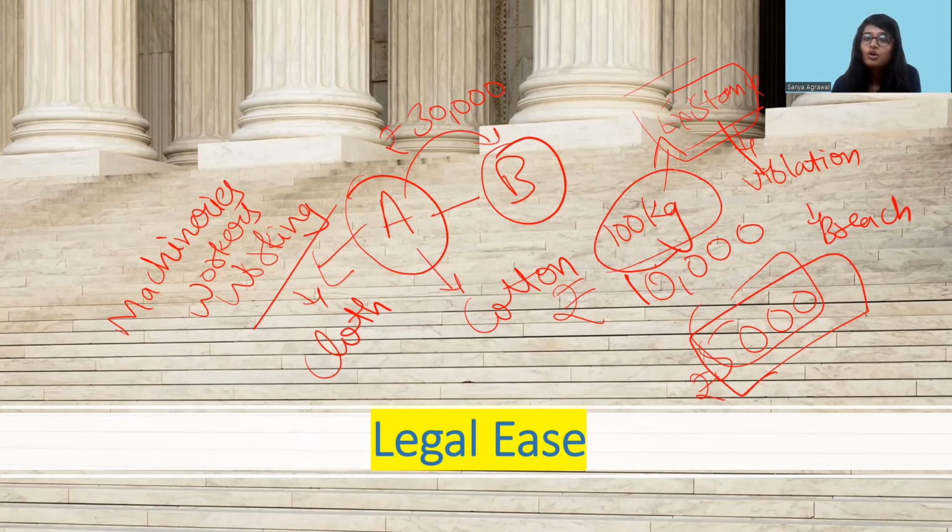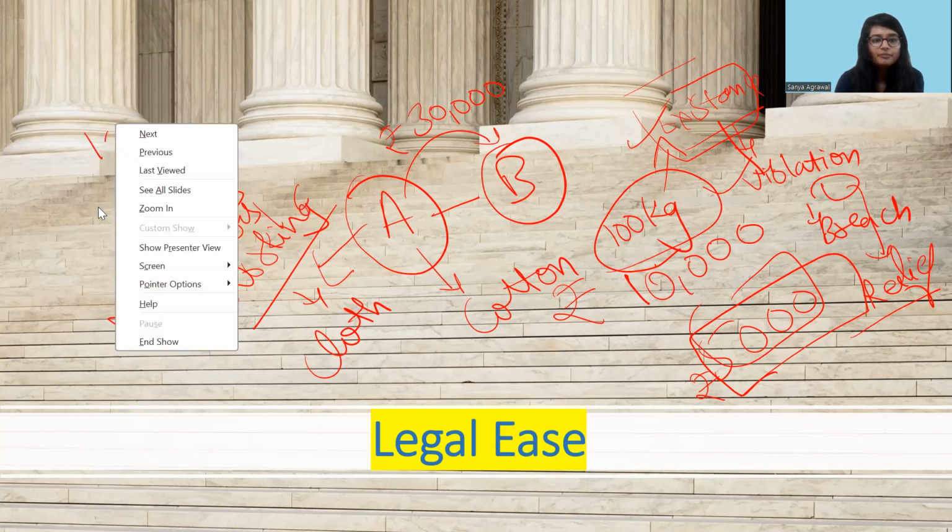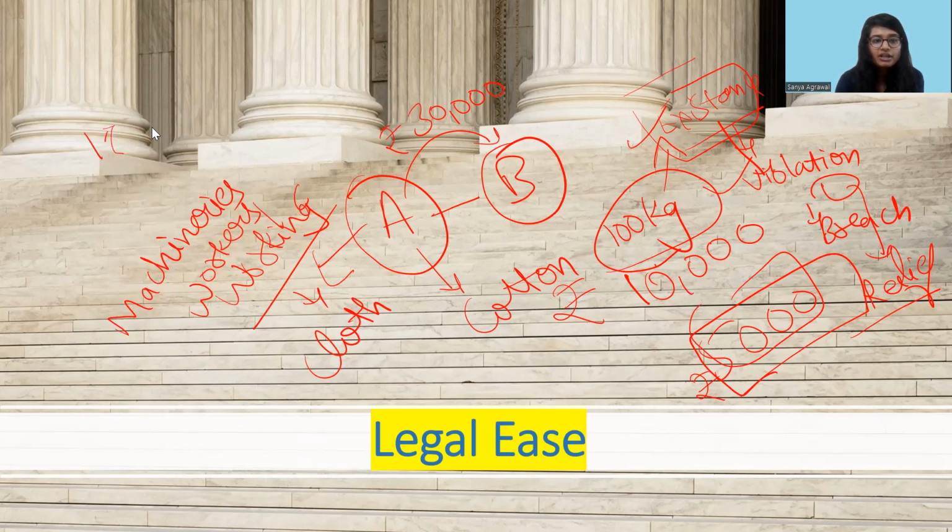So here the matter in controversy is whether there was a contract, whether there was a violation, and on whose part the violation was there. After the decision, the court will decide whether relief should be given to A or no relief should be given to any of the parties. So these are the things that will be determined. So what rights are in controversy? Breach of contract, right to get damages. These are the substantive rights mentioned under the Indian Contract Act.